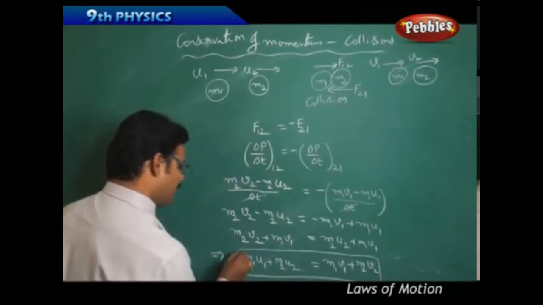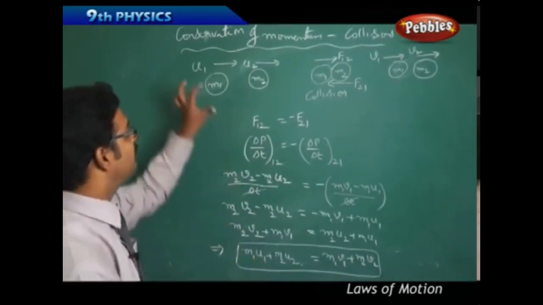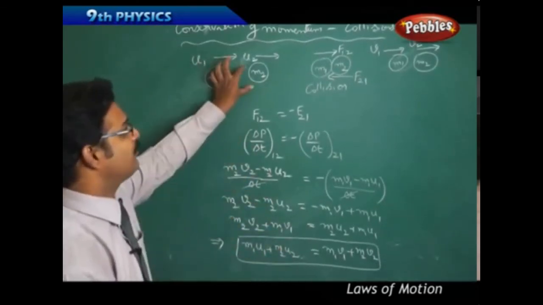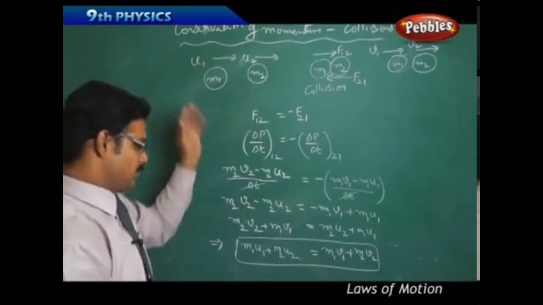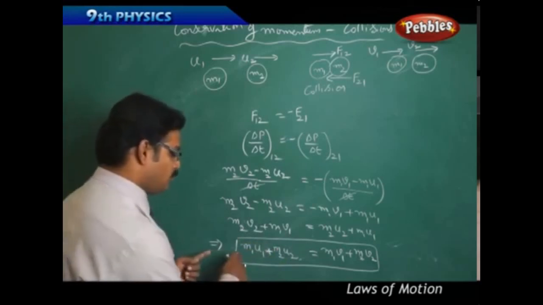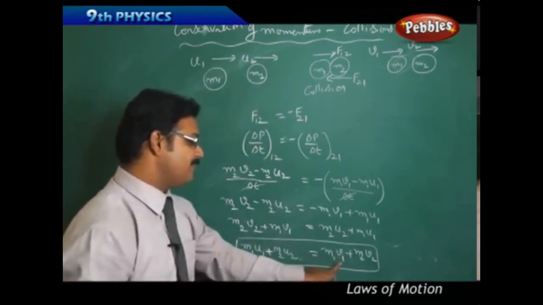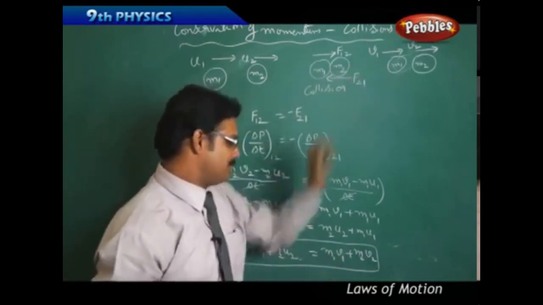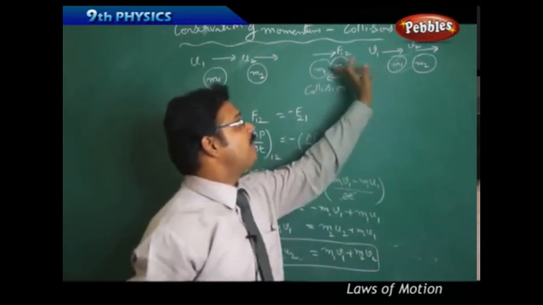So what this formula says: m1 u1 is mass into velocity of the first body, m2 u2 is mass into velocity of the second body, and u1 and u2 are the velocities before collision. The plus sign means total. So total momentum before collision equals m1 v1, mass into velocity after collision of the first body, plus m2 v2, mass into velocity after collision of the second body.